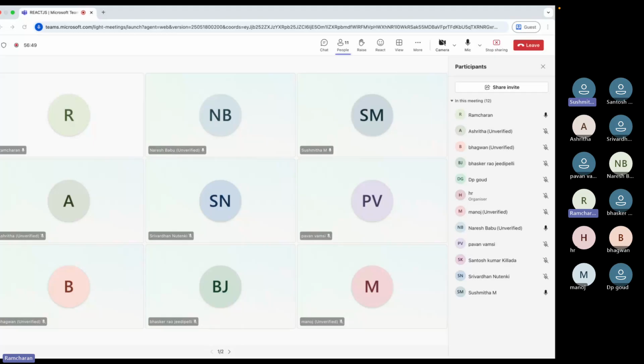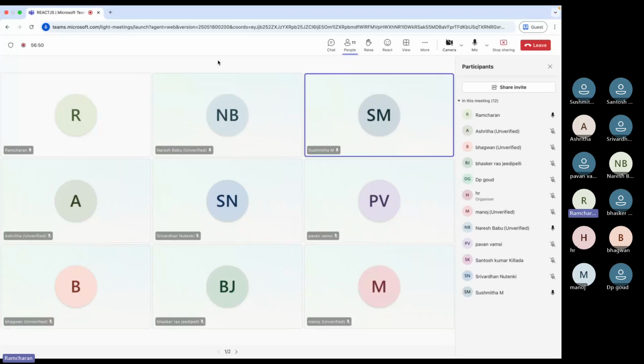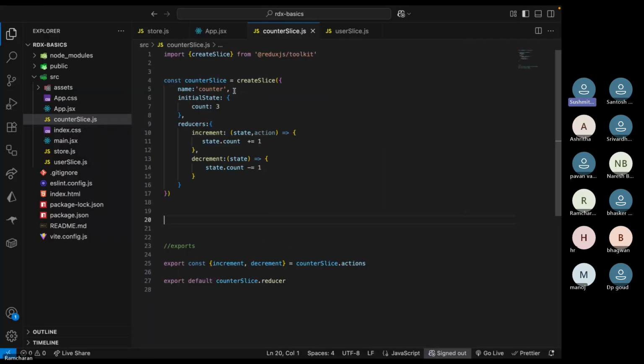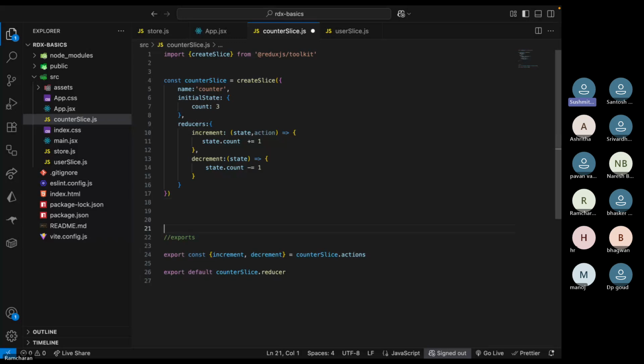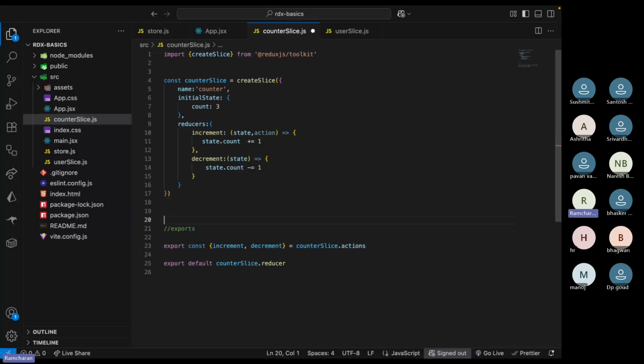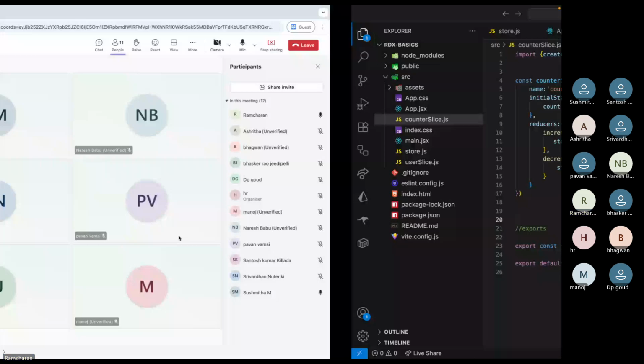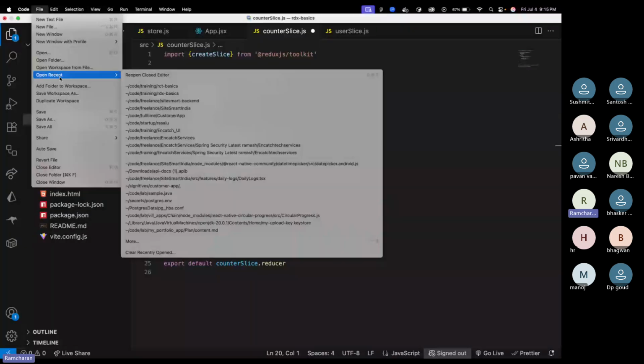Anything else? Yes, Sushmita. Yes, we can create any number of slices, right? Any number of. Let me show you, my code I will show you.